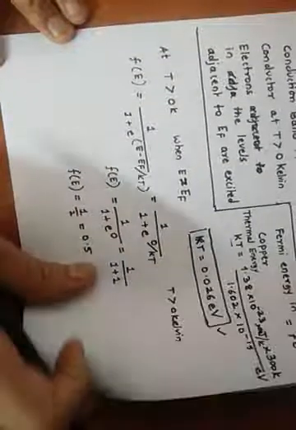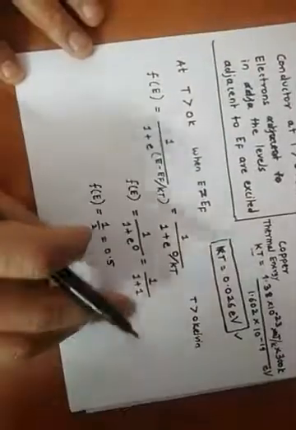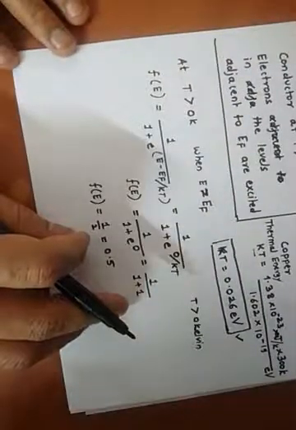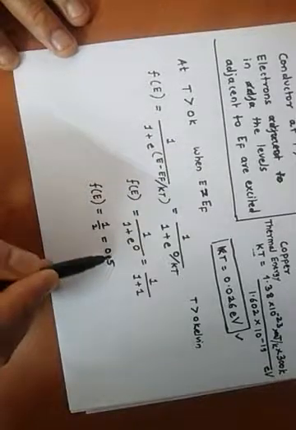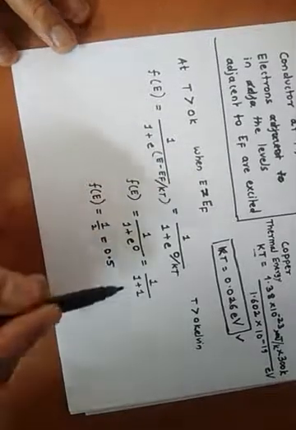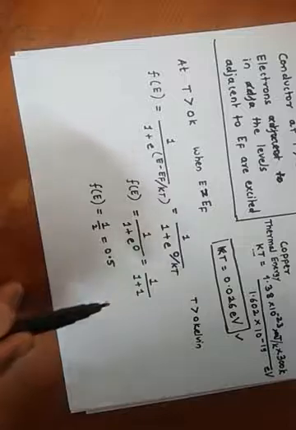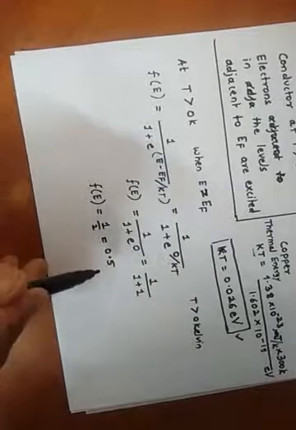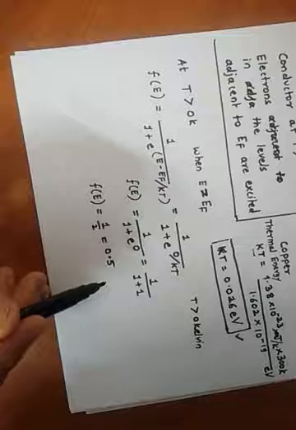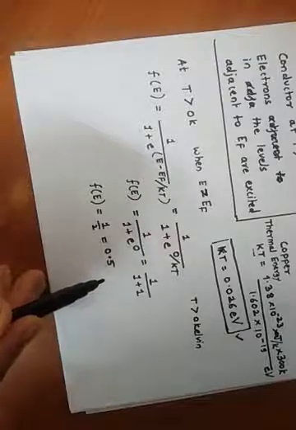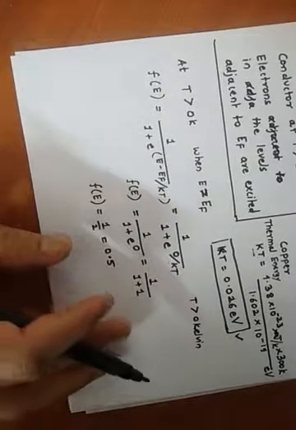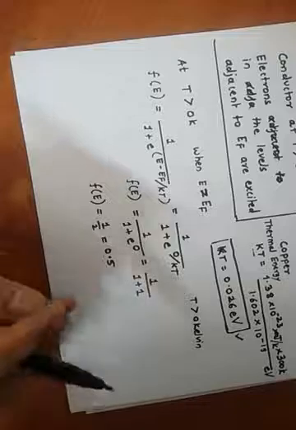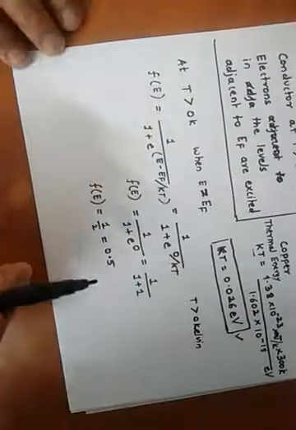Fermi energy is the average energy level possessed by the electrons in a conductor. Since the probability of occupancy in this case is 0.5, it is 1/2, we say that it is an average energy.